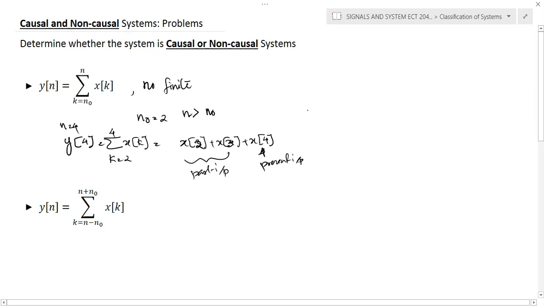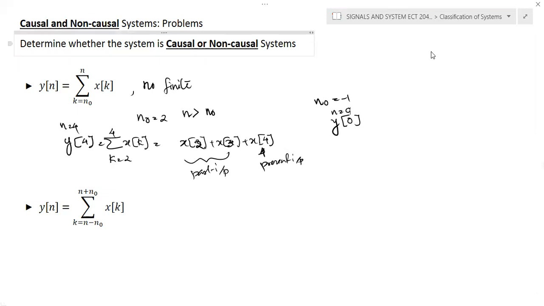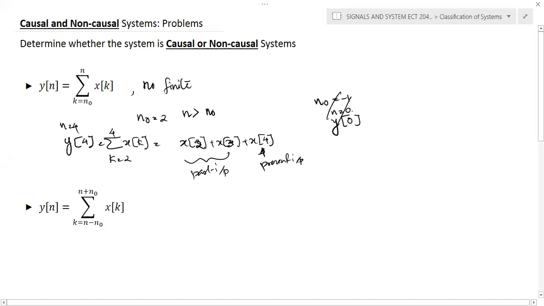For example, take n value 2 and n0 equal to 4.